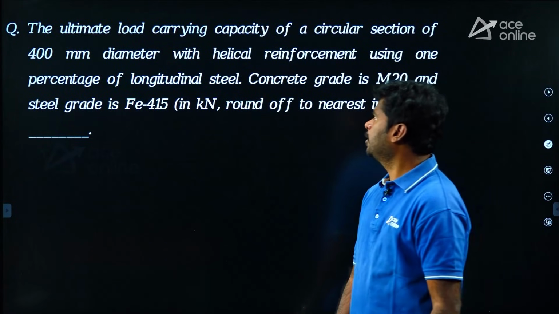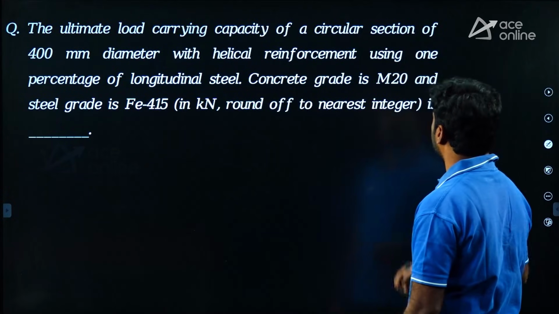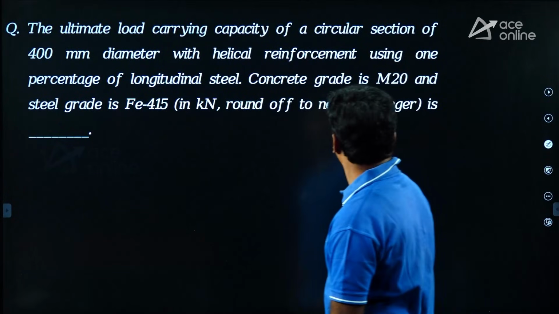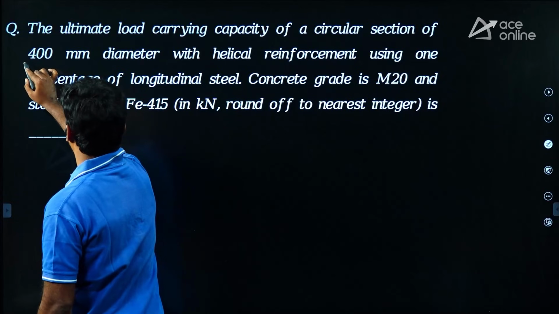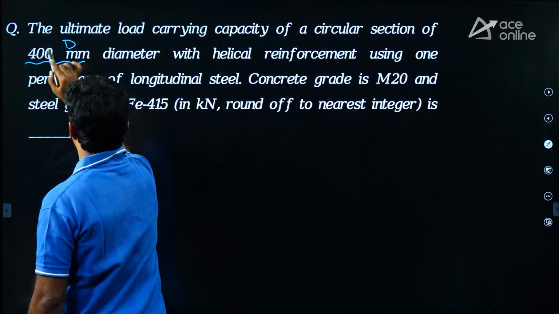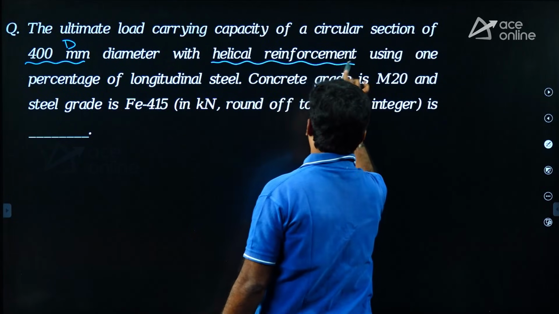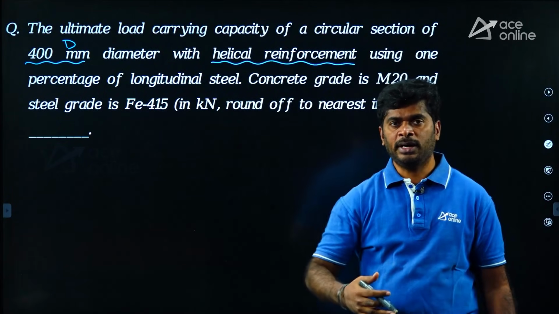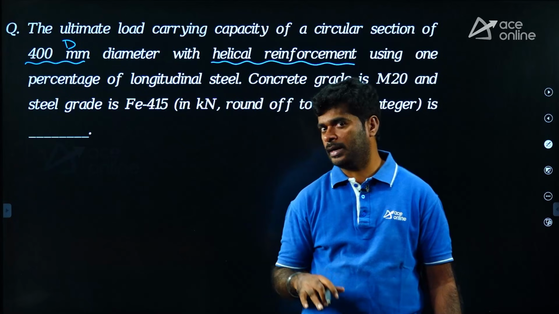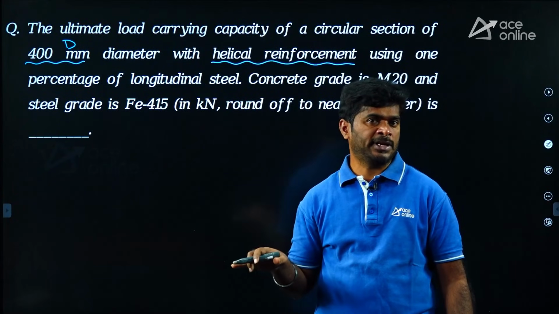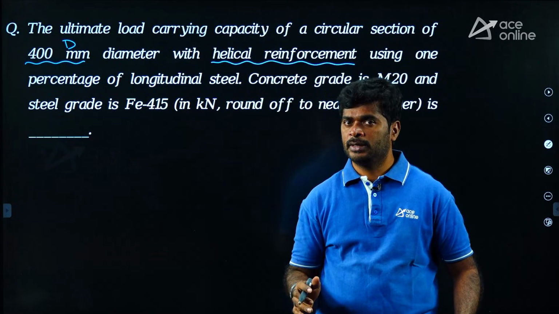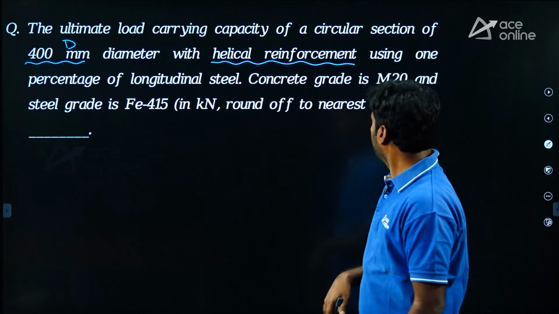The ultimate load carrying capacity of a circular section of 400 mm diameter with a helical reinforcement. Actually, in circular column, we can provide either lateral ties or a helical reinforcement. Here clearly mentioned that we are using helical reinforcement, okay.